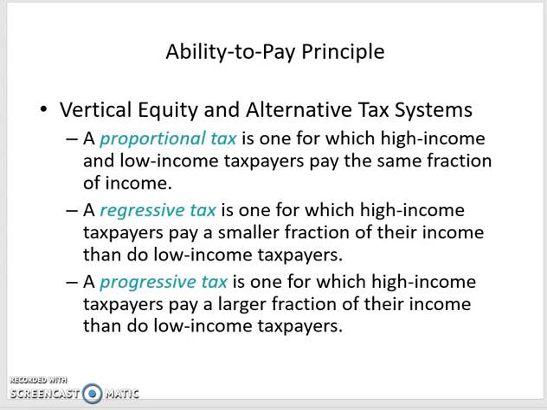So like say I make $20,000 a year, I go to the grocery store and I buy $100 worth of groceries. And a millionaire goes to the grocery store, also buys $100 worth of groceries. Well, both of us are going to pay 6% in sales tax in Cobb County. So I'm going to pay $6. That millionaire is going to pay $6. It's the same amount of money, right? But that $6 is a much higher percentage of my income than it is for that wealthy person.